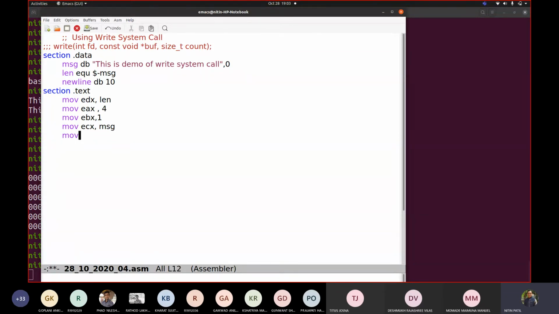So we'll write int 0x80, and we say move ECX comma EDX. Fine. Decrement ECX.